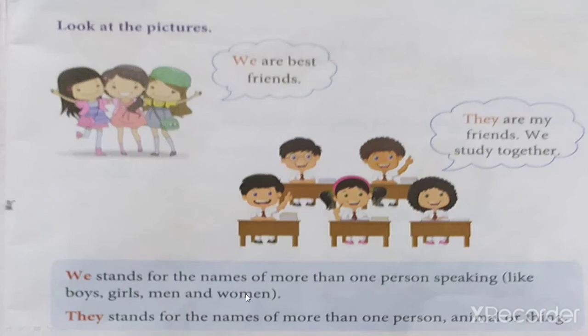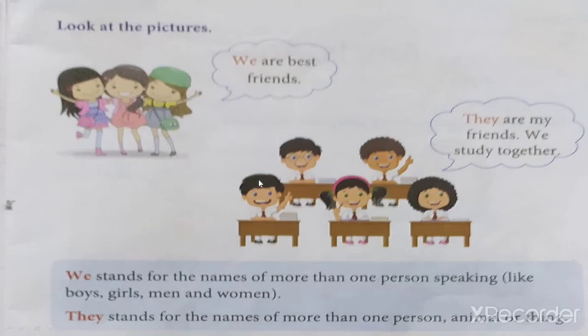All when we are speaking for more than one person. Like boys, girls, man and woman. See here, this boy is speaking about more than one person.